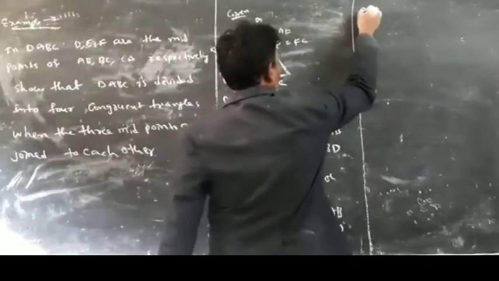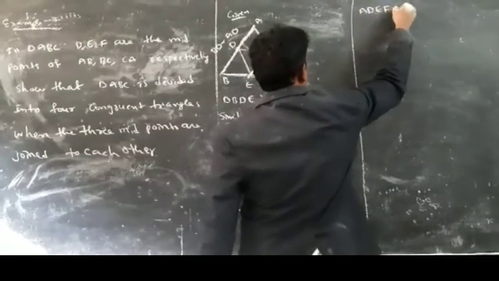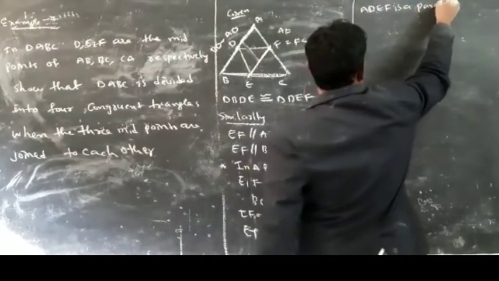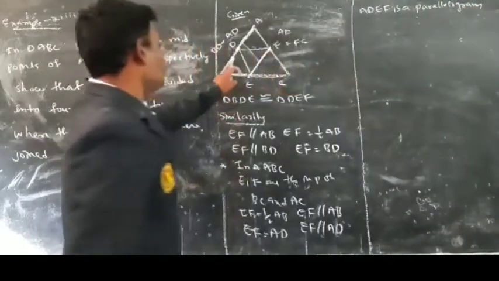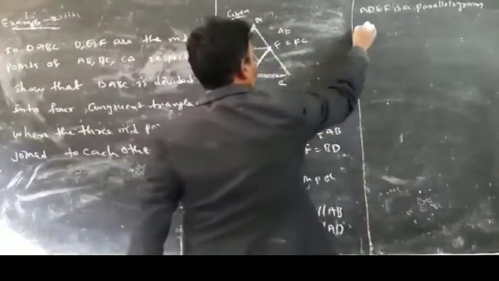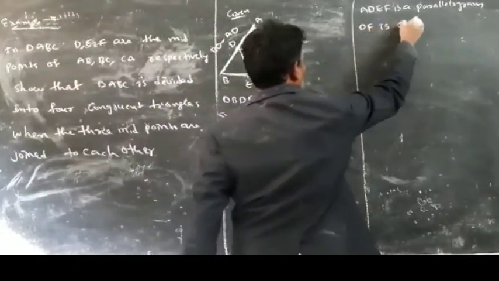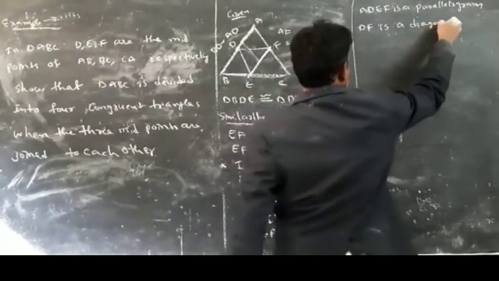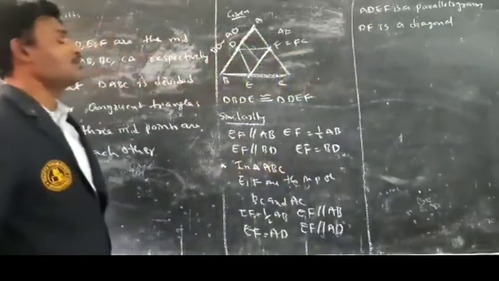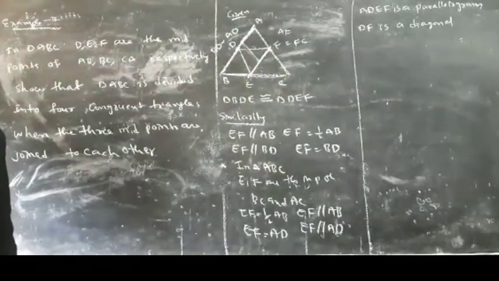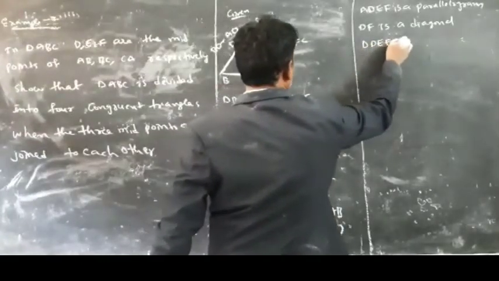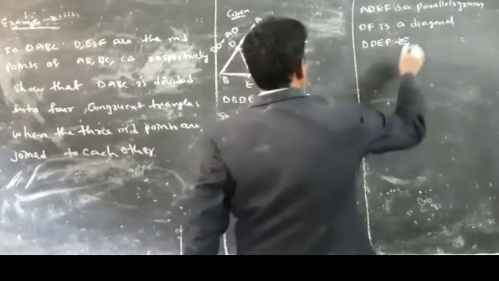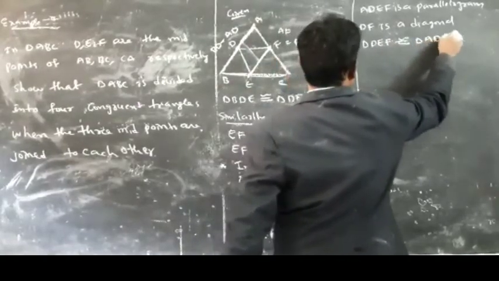ADEF is a parallelogram, and DF is a diagonal. In a parallelogram, a diagonal divides it into two congruent triangles. So what we can write here: triangle DEF is congruent to triangle ADF.